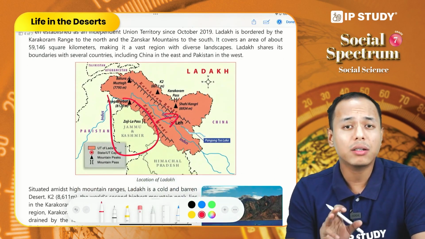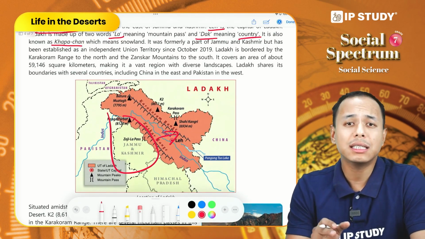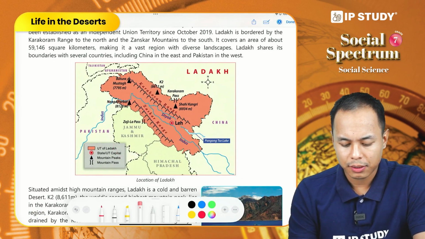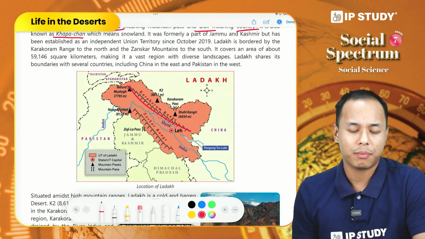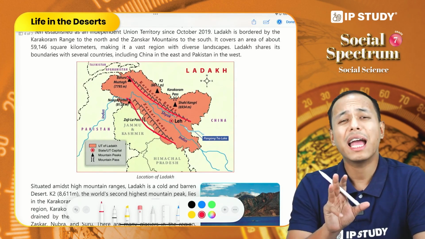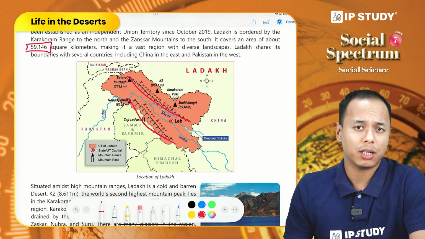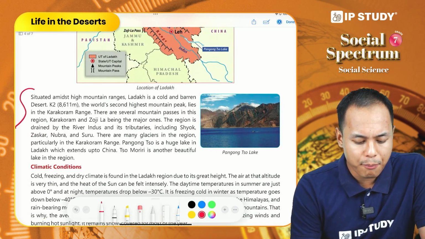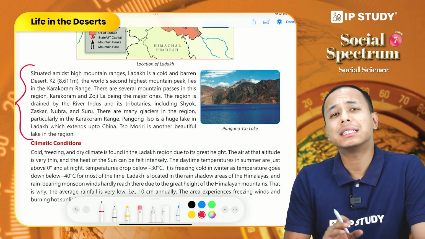Okay. Ladakh was part of Jammu and Kashmir before 2019, but in 2019 it was declared a separate union territory. If you look at the landscape of Ladakh, it is bordered by the Karakoram range in the northern part and the Zanskar range in the southern part. And it covers an area of only about 59,146 square kilometers. So we discussed that Ladakh is a cold desert. It is a cold and barren land, and it is located between the mountain ranges. However, it has a rich relief.